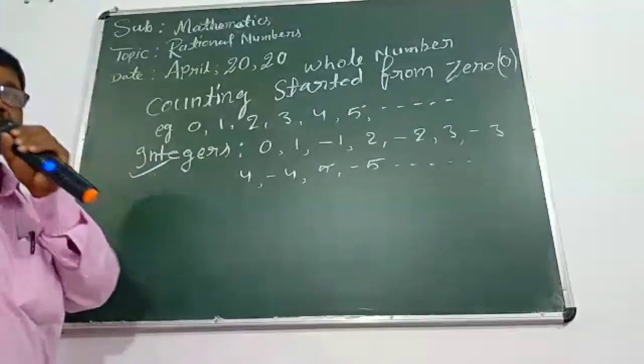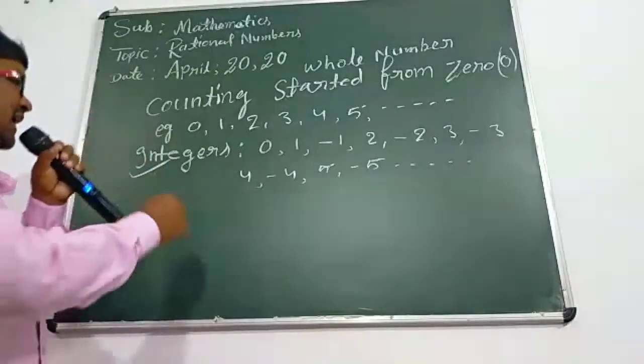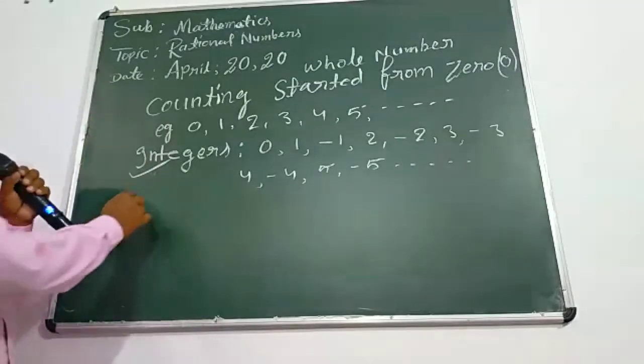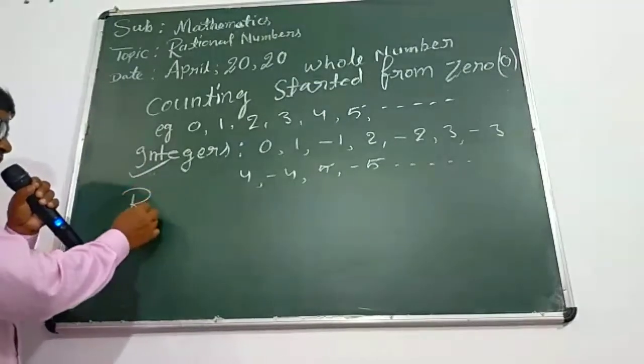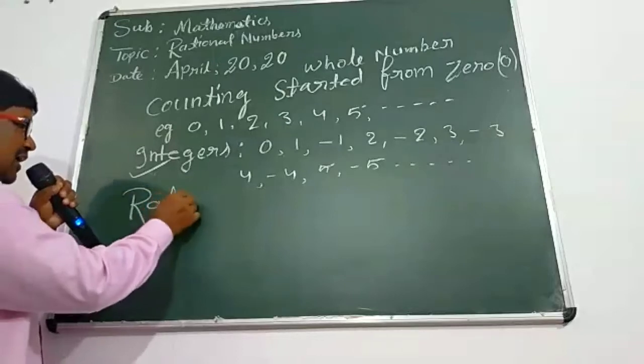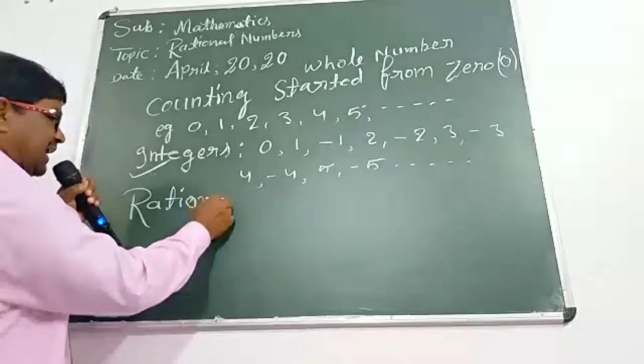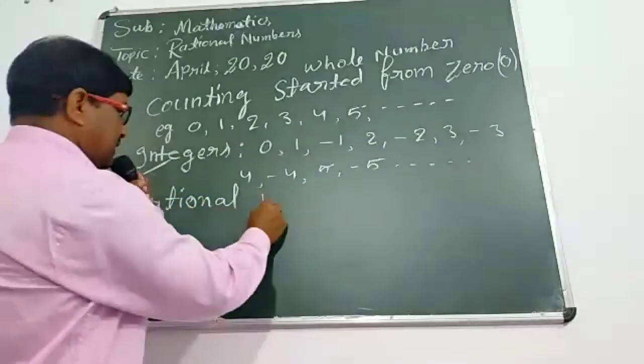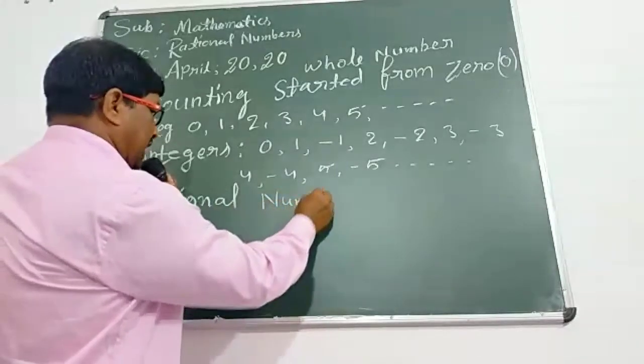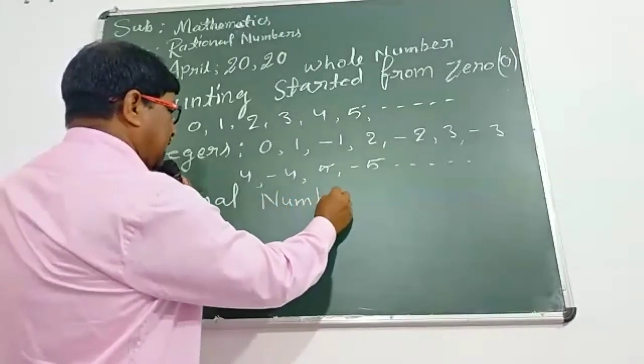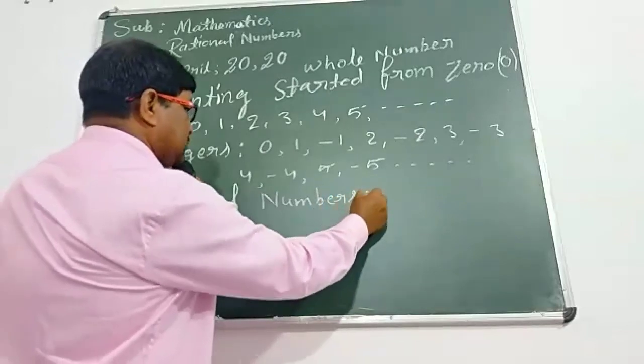Now, we should start rational numbers. Rational number. R-A-T-I-O-N-A-L. Rational numbers. N-U-M-B-E-R-S. Rational numbers.